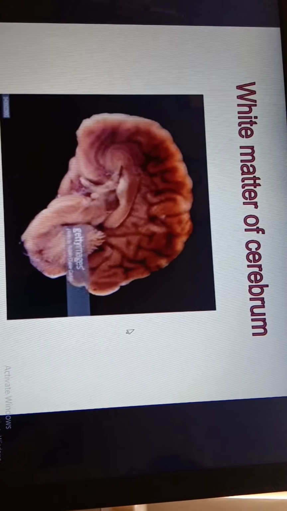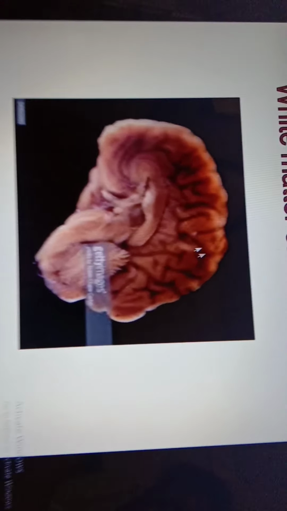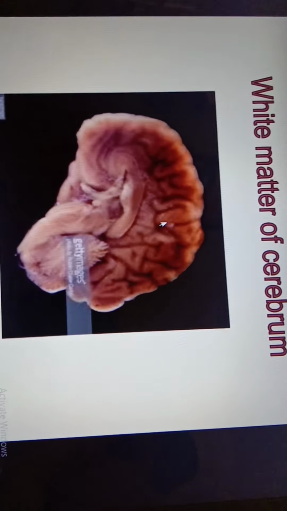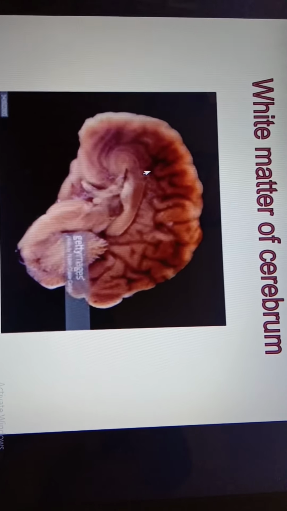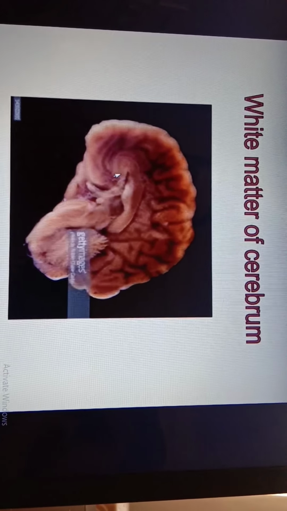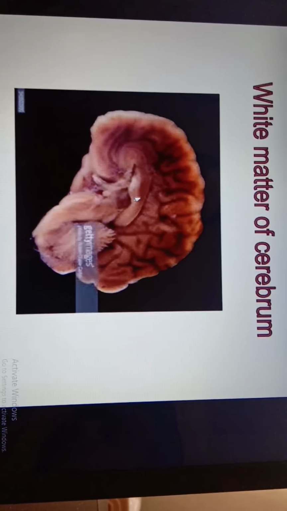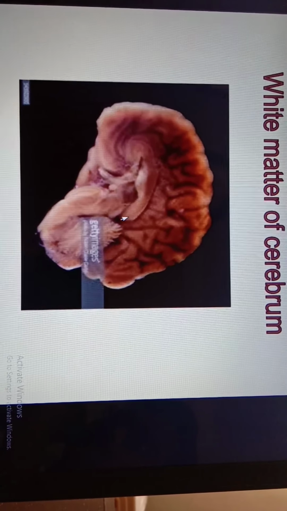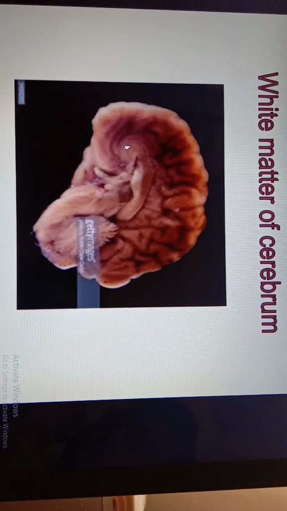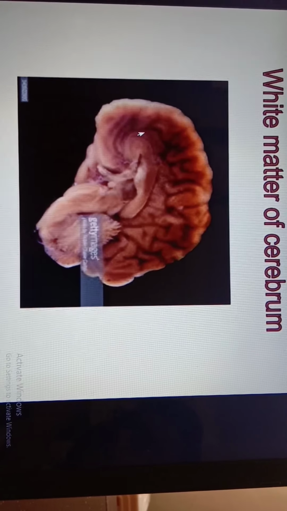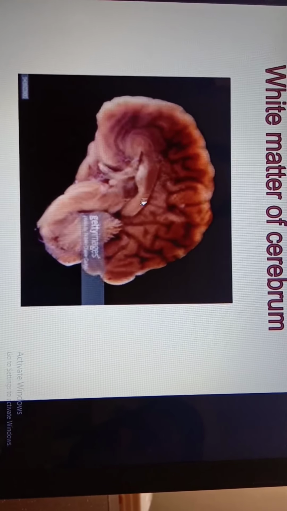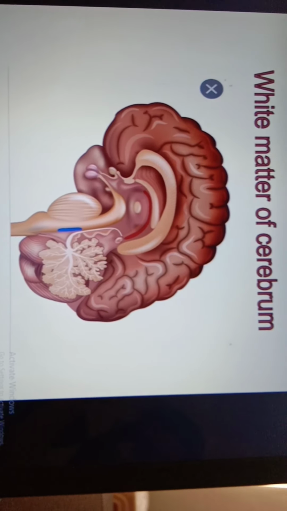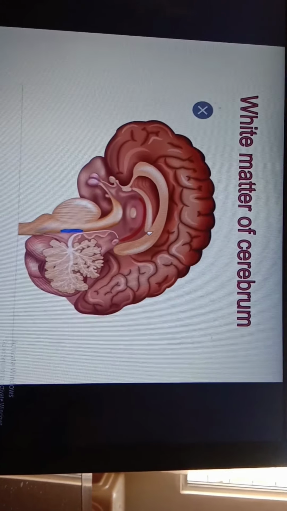So if you take a real cross section of white matter, you can see a structure like this. These are the different fibers which are present, three types of fibers. Even the corpus callosum you can see very nicely in this transverse cut section. This is the corpus callosum, which connects gyri of one cerebral hemisphere to the gyri of the other cerebral hemisphere. This is the corpus callosum and other parts of white matter.